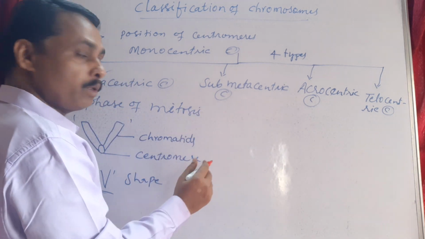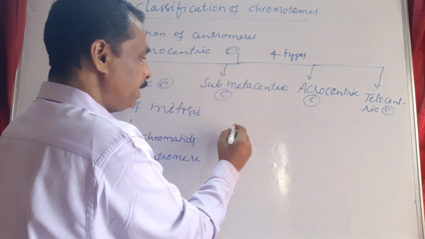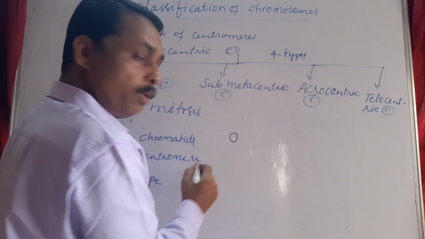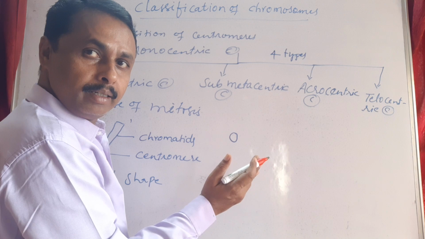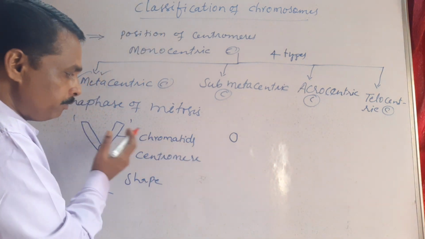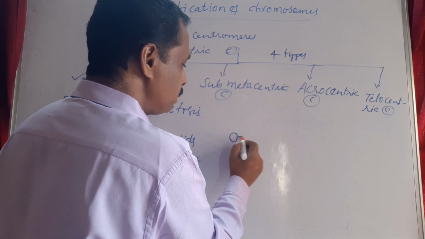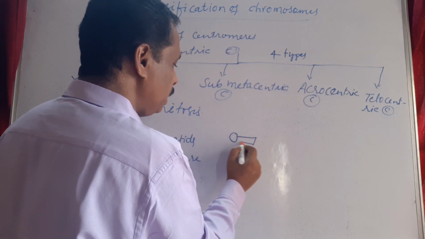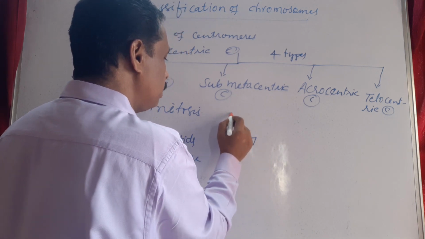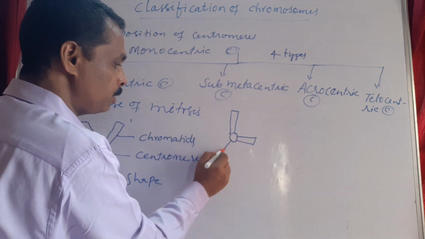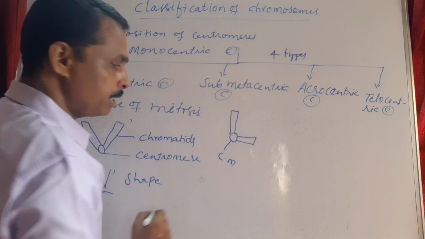In submetacentric chromosome, the centromere will be slightly moved out of the center towards one side, and it bears two unequal arms of chromosome. This is the centromere.